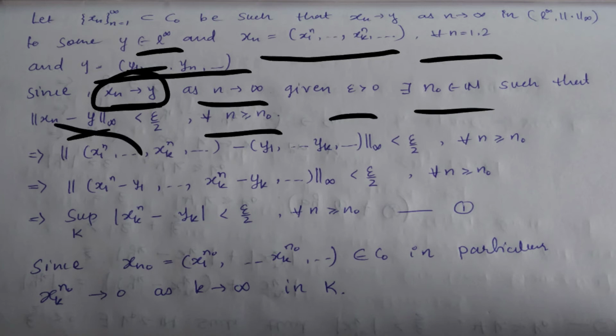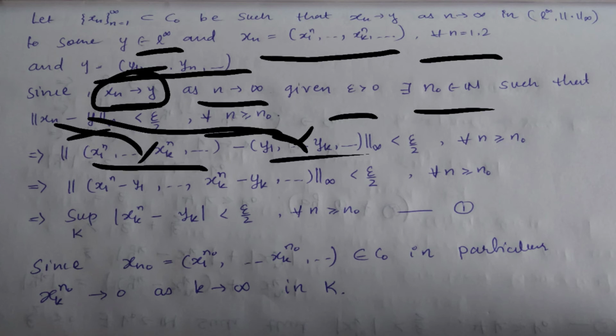So put here the value of xn and here the value of y. This is the infinite tuple of xn and the infinite tuple of y, whose norm is less than epsilon by 2 for every n greater than or equal to n0.